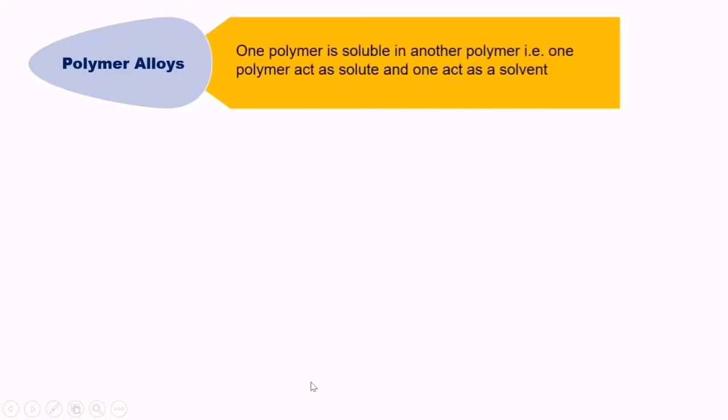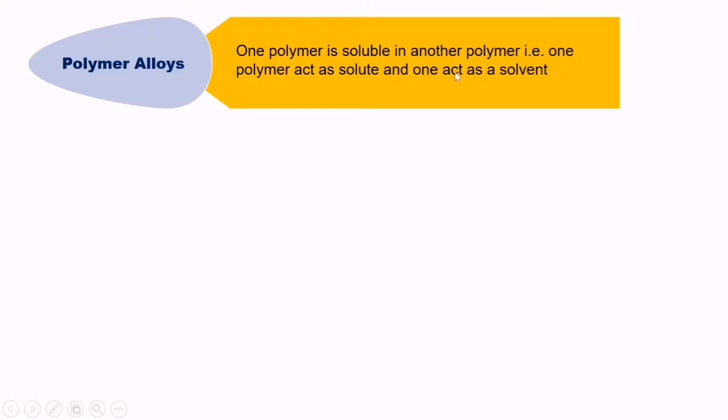As we have already seen in the previous slide, the technical definition of a polymer alloy is that one polymer is soluble in another polymer. That is, one polymer acts as a solute and one acts as a solvent. So when this phenomenon happens in the mixing of polymers, they form a single phase, and the phases will not segregate, meaning separate, over a period of time.